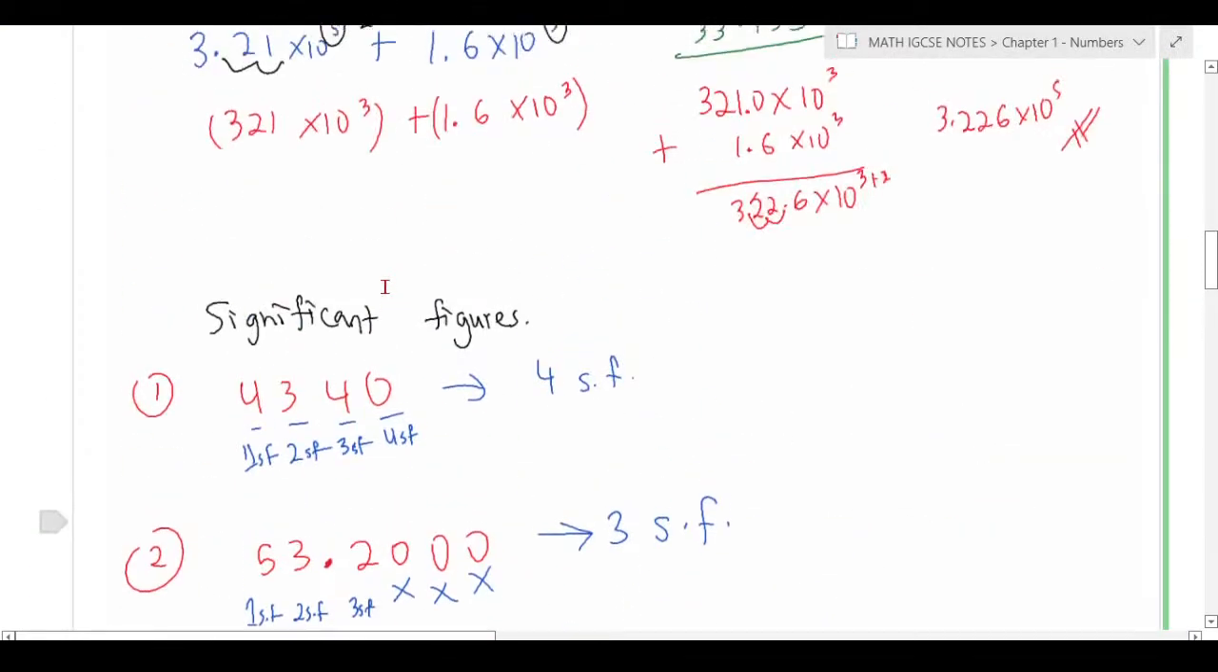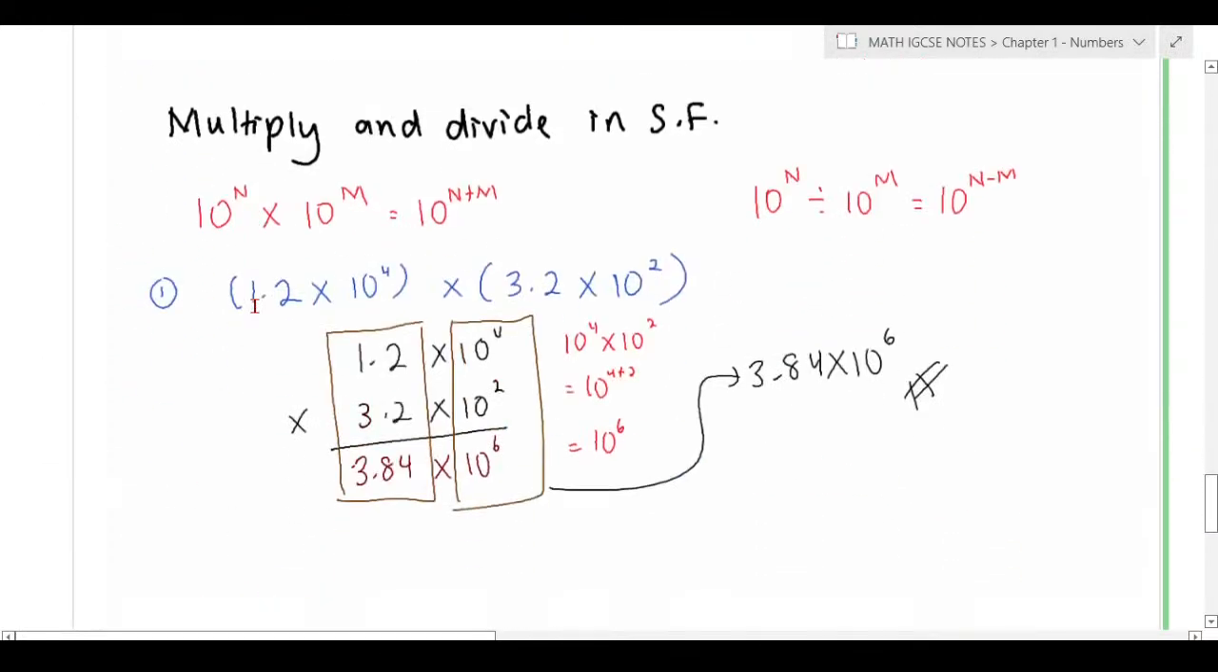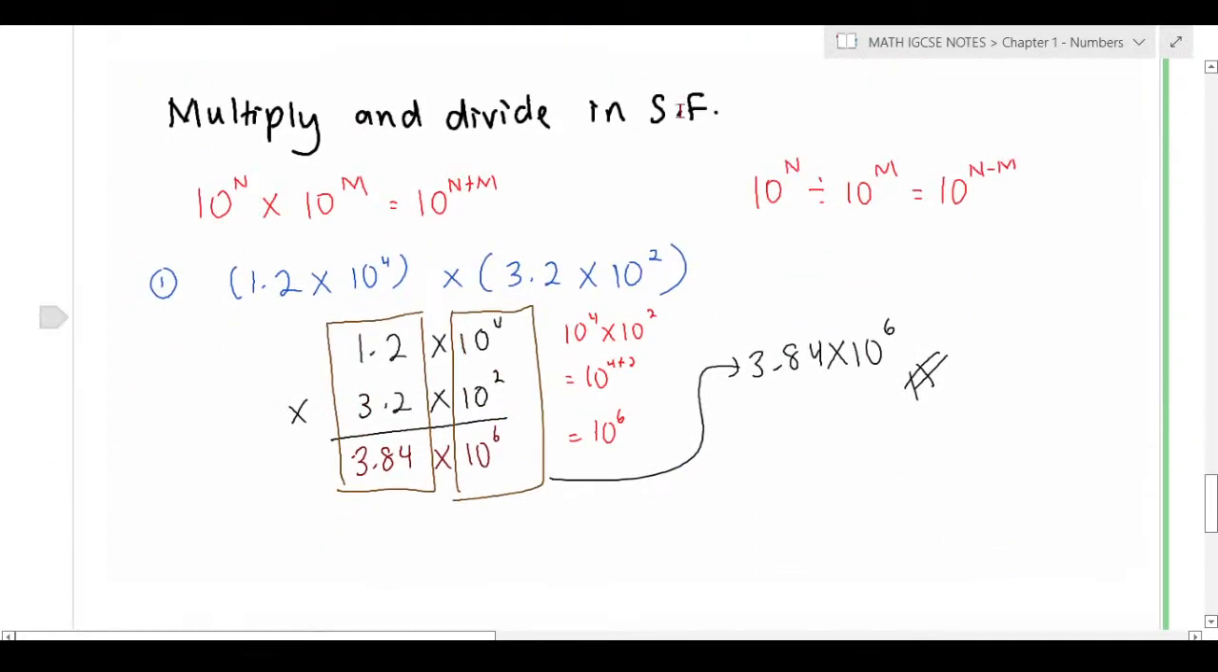But for multiply and divide, I don't think it's really going to come out for the exam. But for multiply and divide in standard form, you need to multiply and divide according to their numbers and according to their powers. For example, 1.2 times 10 to the power of 4 multiplied by 3.2 times 10 to the power of 2. Then you multiply accordingly, decimal with decimal, power with power. 1.2 times 3.2 becomes 3.84.